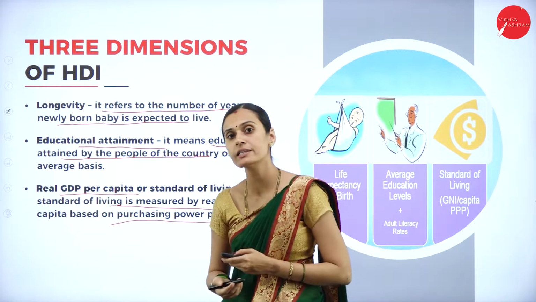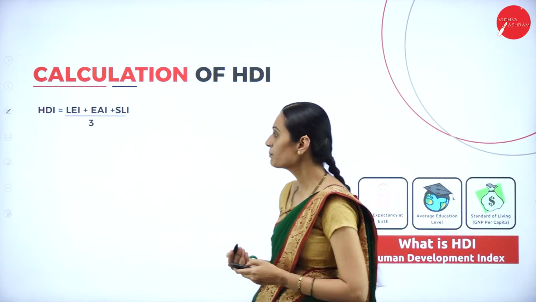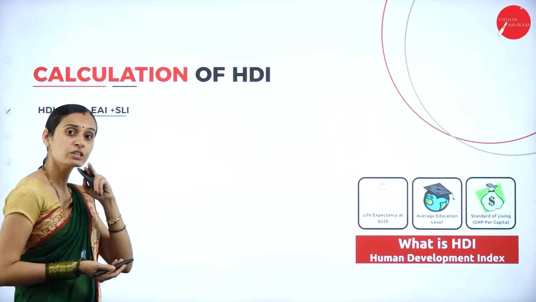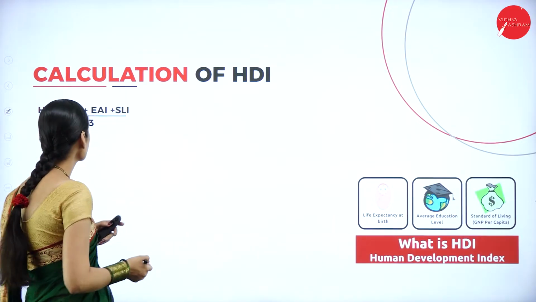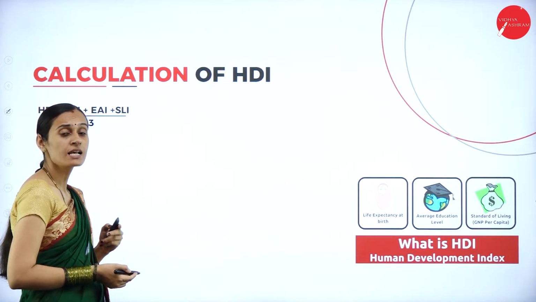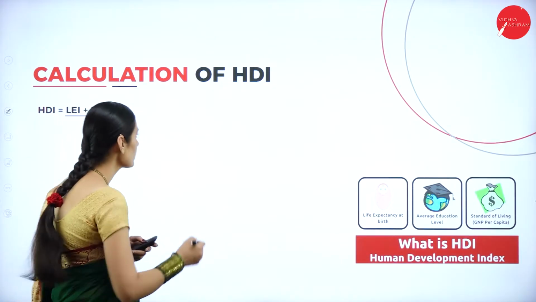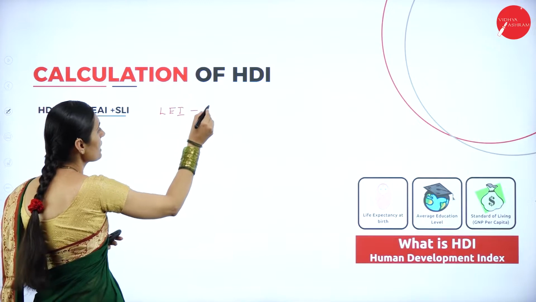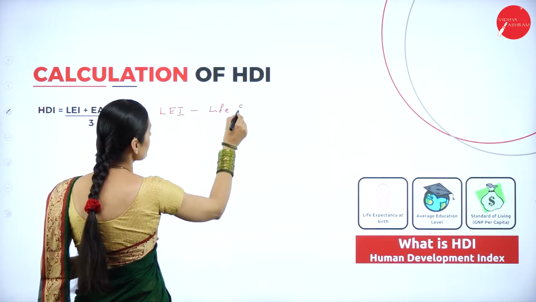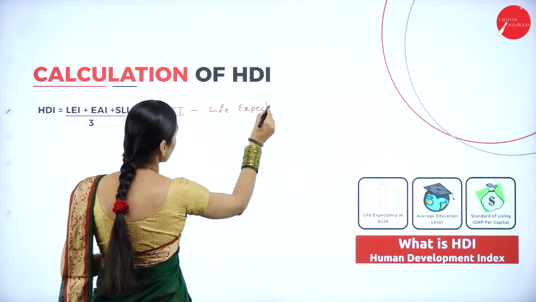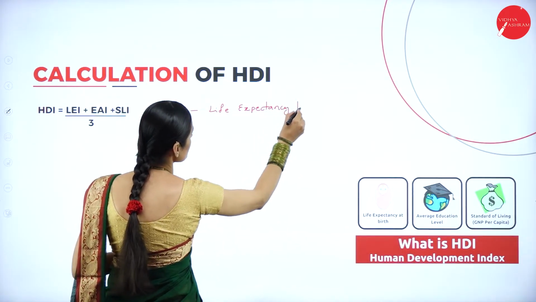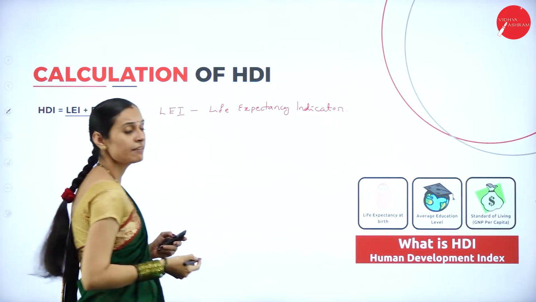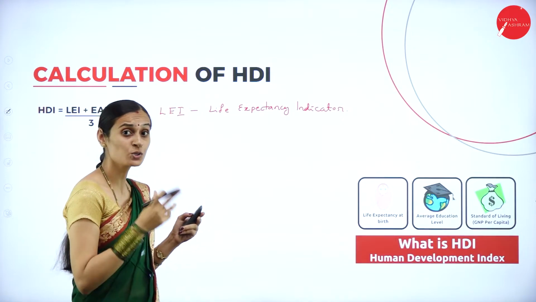Next, how to calculate the HDI? This is one of the important parts of this topic. HDI equals the three dimensions divided by 3. So what are the three dimensions? One is the life expectancy indicator, LEI, which belongs to longevity.